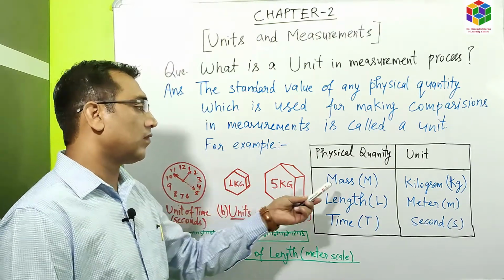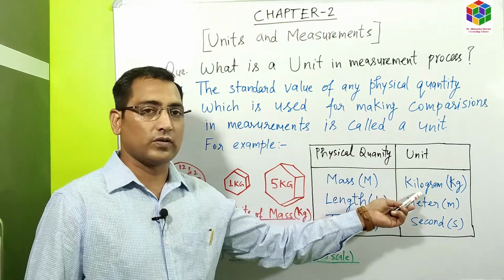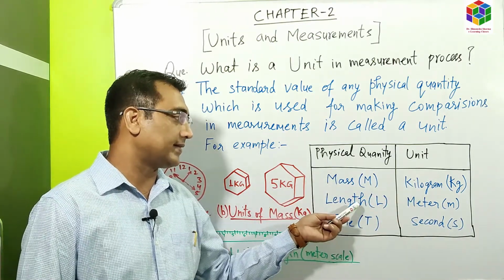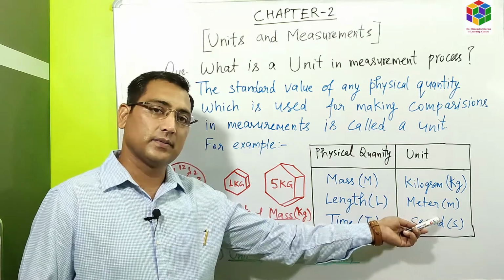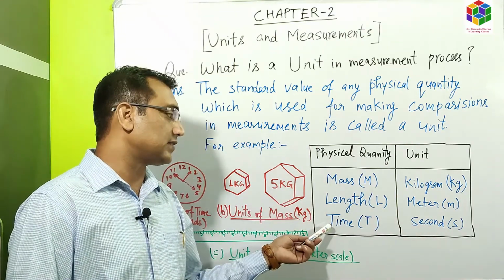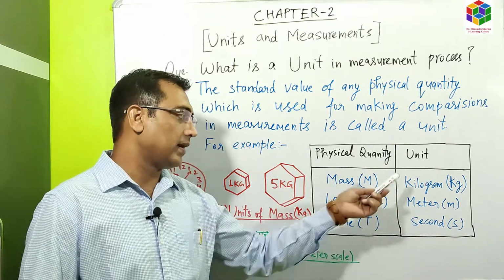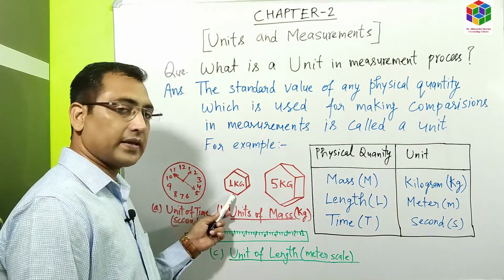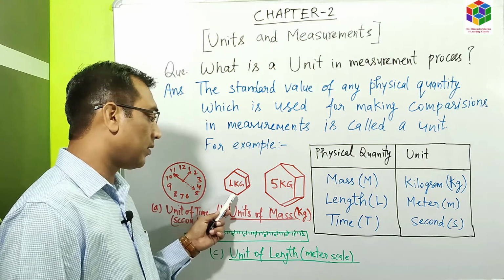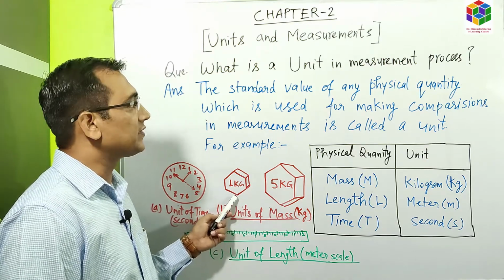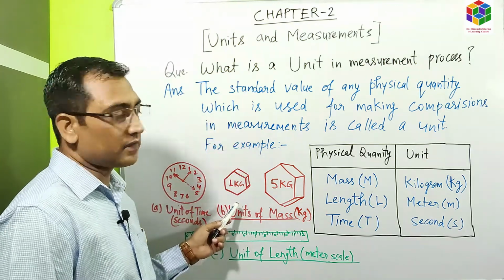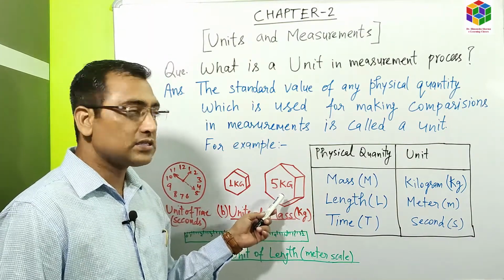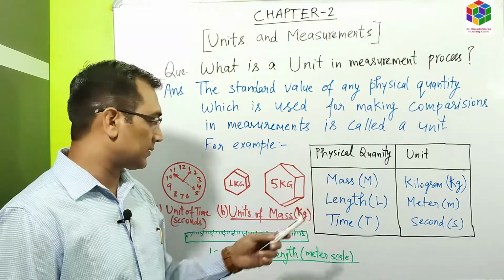For example, we have mass. The unit of mass is kilogram. Then we have the physical quantity length. The unit of length is meter. Then we have the next physical quantity, that is time, and its unit is second. Means if it is 1 kilogram of weight or mass, then it specifies a standard value, and if it is 5 kilogram, it is also a standard value of the mass.